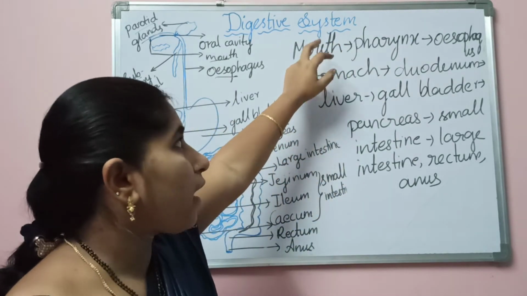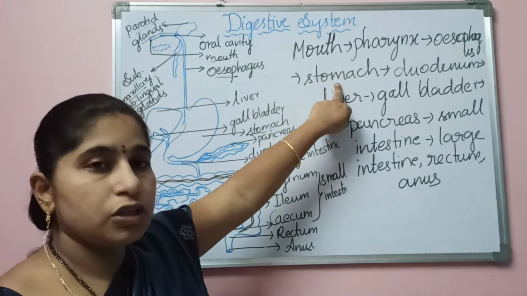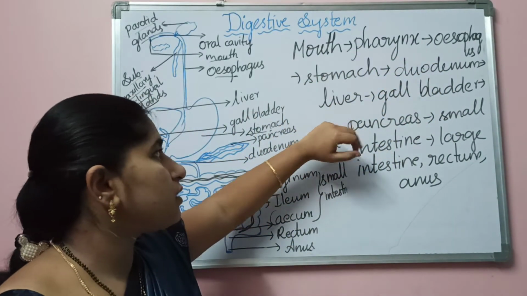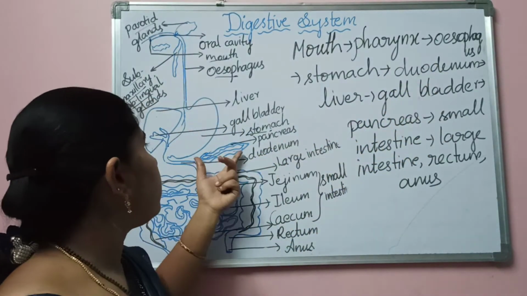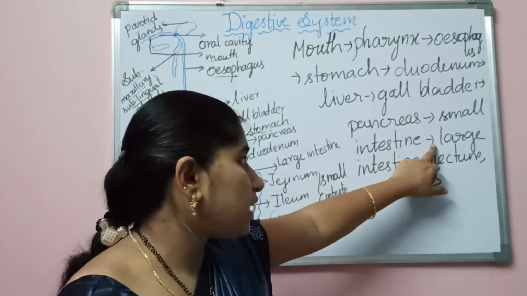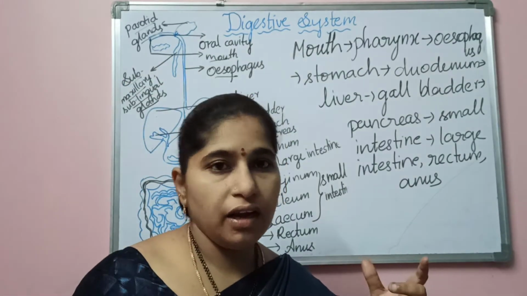So mouth you will be having, and next pharynx. The next one is the esophagus. Next it joins to the stomach. Then the stomach continues to the duodenum. To the right side of the stomach you will be having the liver. Next gallbladder. Near the duodenum you will be having the pancreas, and then the small intestine, and then the large intestine, rectum, anus. These are the parts of the alimentary canal.